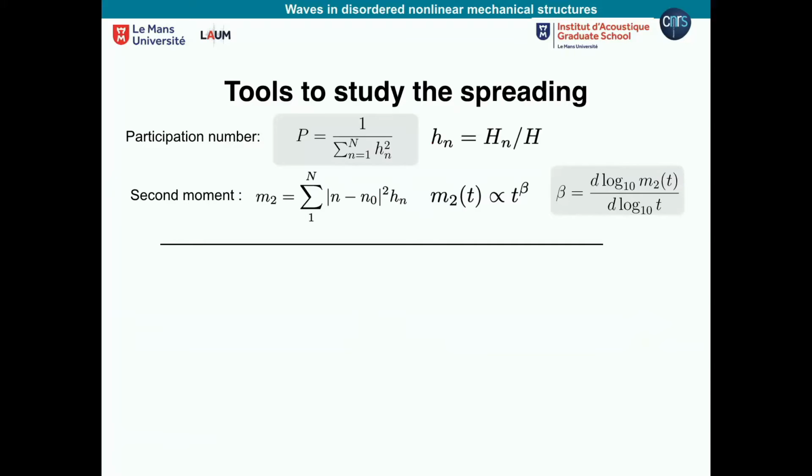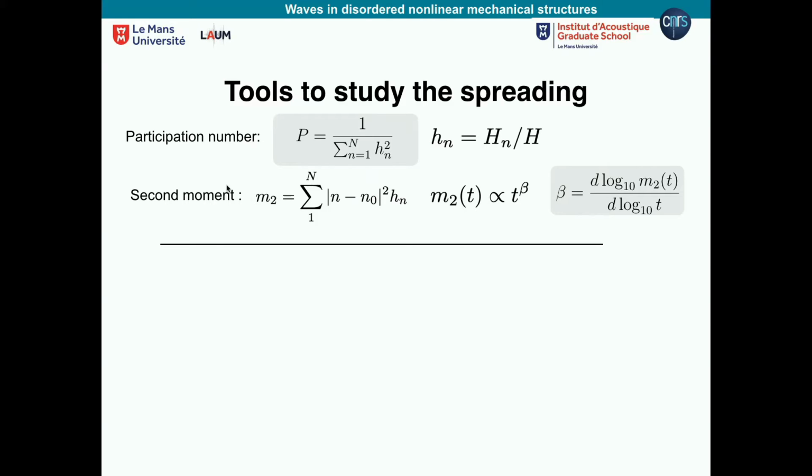Okay, and the main tool I'm going to be using is what I call the participation number, which is here. Here, h_n with small h is the normalized energy per particle. And what does it do? This participation number tells you, at any time, for modes or during propagation, how many particles are participating in the motion. So for example, if I have only one particle oscillating and the rest are sitting, this has number 1. If everybody is oscillating, that's number N.